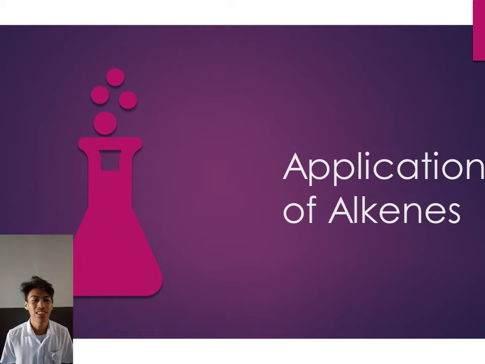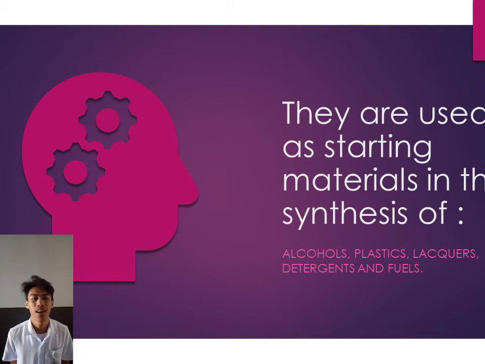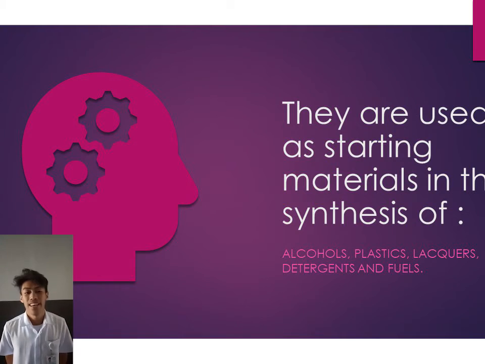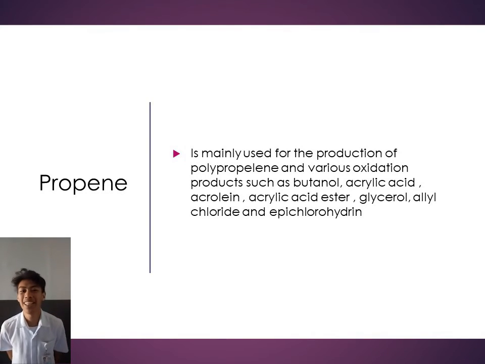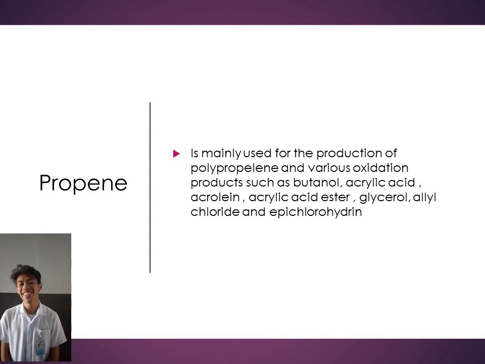Alkenes are used as starting materials in the synthesis of alcohols, plastics, lacquers, detergents, and fuels. Ethylene, on the other hand, is used as feedstock for many chemical products such as polyethylene, vinyl chloride, styrene, ethanol, acetaldehyde, and many more. Propene, on the other hand, is mainly used for the production of polypropylene and various oxidation products such as butanol, acrolein, acrylic acid ester, glycerol, allyl chloride, and epichlorohydrin.